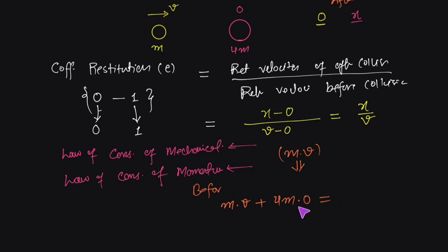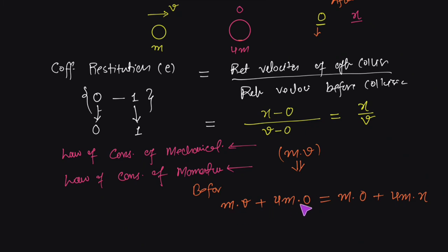This initial momentum would be equal to the momentum after the collision. After collision, this smaller block comes to rest, which means its velocity is 0. So the momentum of this smaller block after the collision would be mass into velocity, which is 0, plus the momentum of the bigger block after collision, which is mass 4m into velocity. We have assumed that the velocity of this bigger block after collision is x.